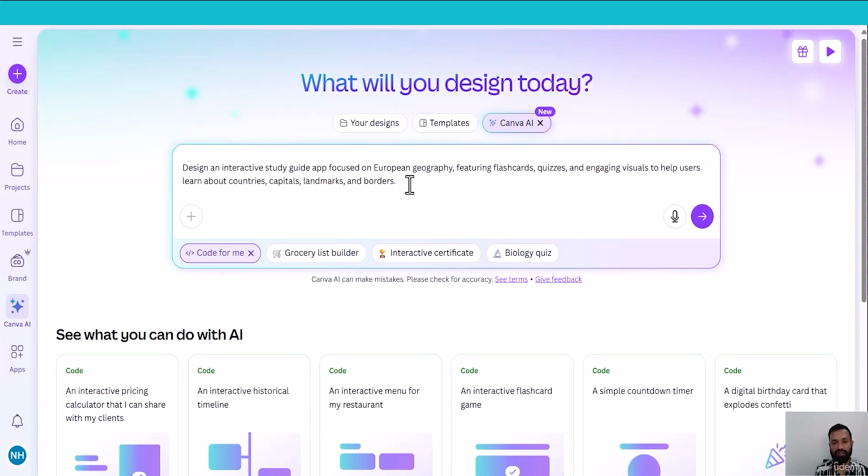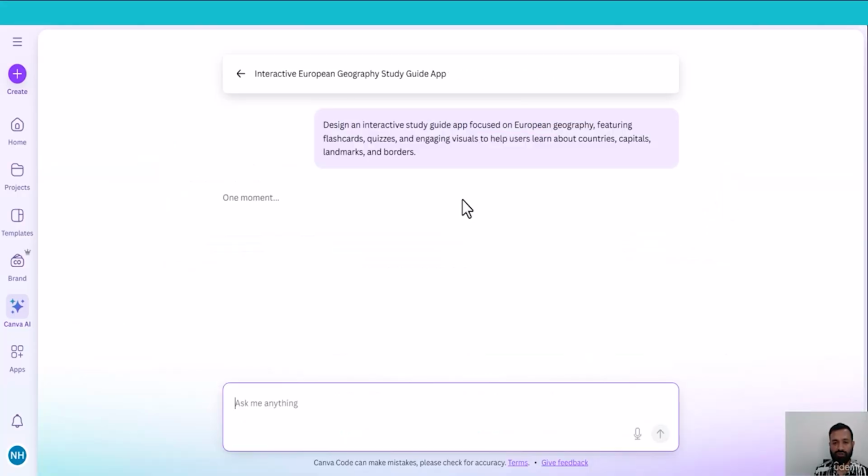If you write a simple prompt like "create a study guide for European geography," it may not include everything. If you want to build a detailed study guide about European geography, you can include details in the prompt so that Canva Code can understand what you want to build. Press submit and wait for the final results.